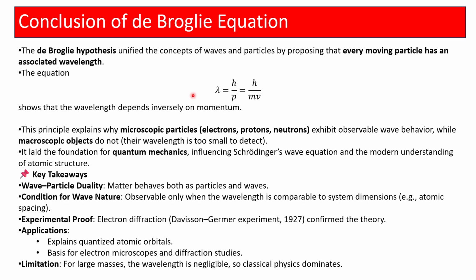These are very important equations, and from them we can know how the wavelength, or wave nature, of particles depends upon the momentum of the particle. I hope this is good for your understanding, both of deriving the de Broglie equation and of how the nature of particles can be identified using only this equation. This is a very simple mathematical equation.